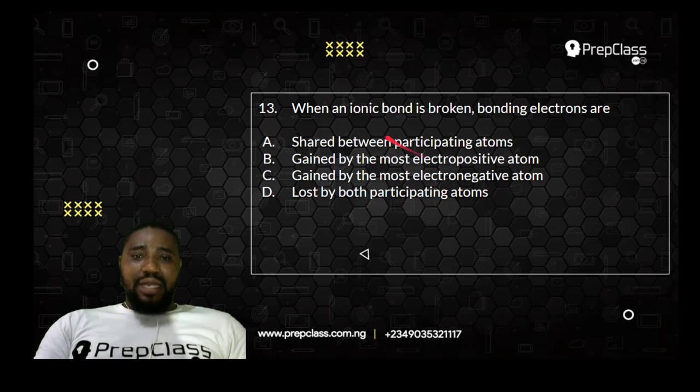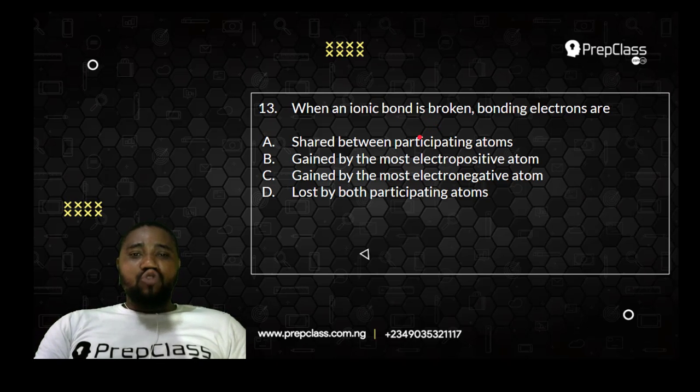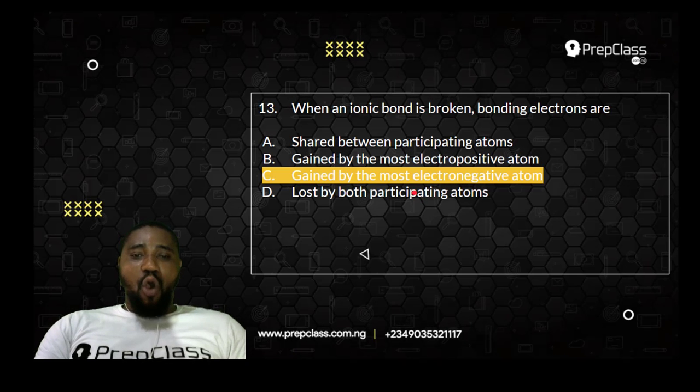Now you must know that ionic bonding is just like electrovalent bonding. Let's say the combination between an element like sodium and chlorine. We call it electrovalent bonding or ionic bonding. So when you break that kind of bond, you will expect that electrons will be donated to the more electronegative atom.